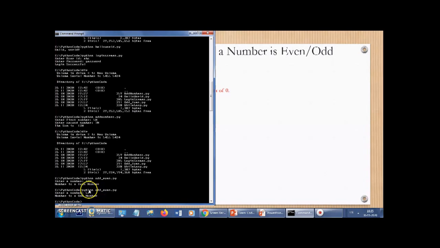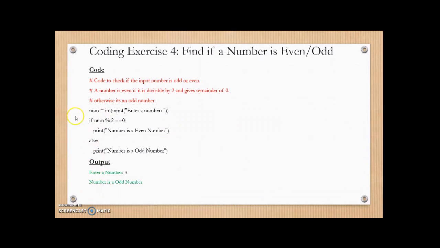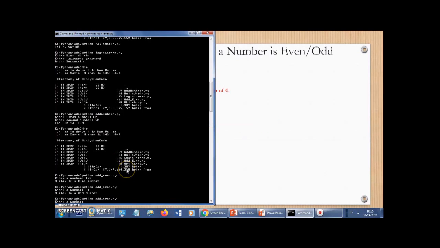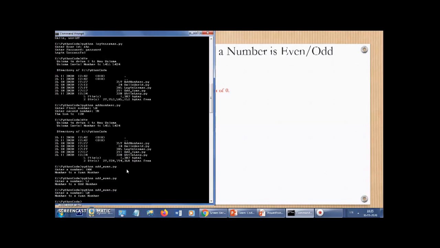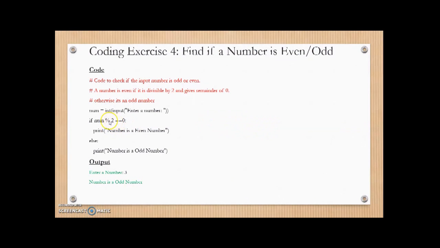So if you can relate the whole execution with the source code, when I run the code, it says enter a number. This prompt is coming from here, enter a number, and whatever we enter will be saved in the variable num, right? Let's say we enter 50. Now this 50 will be divided by 2 and the remainder will be checked.